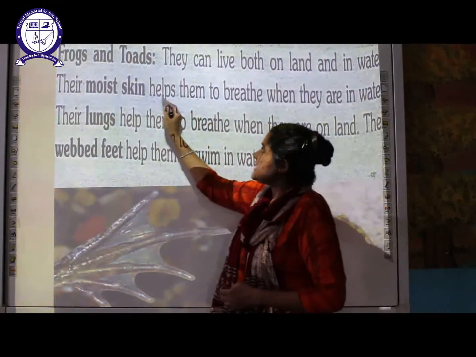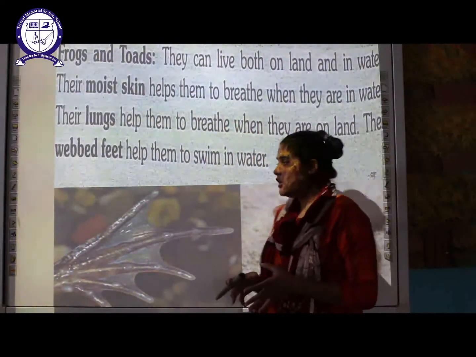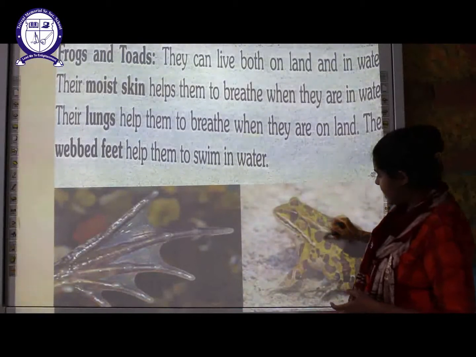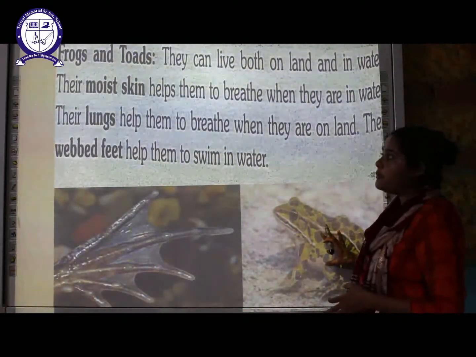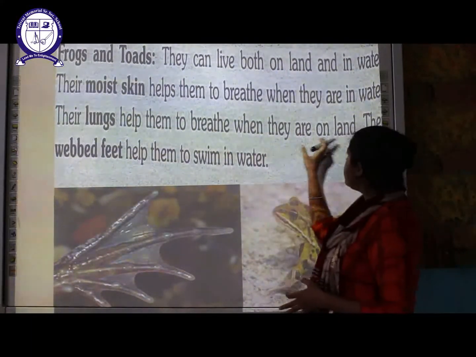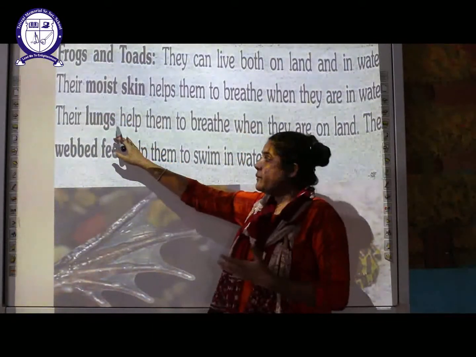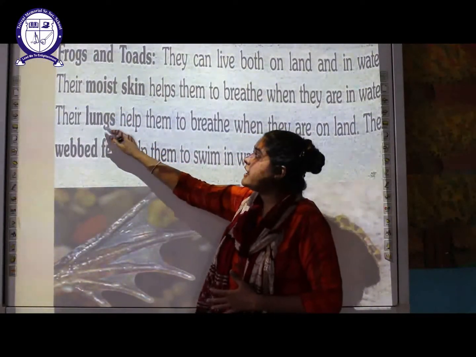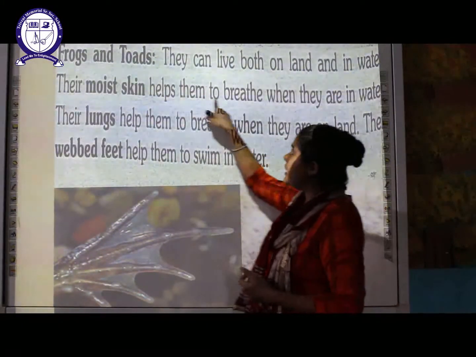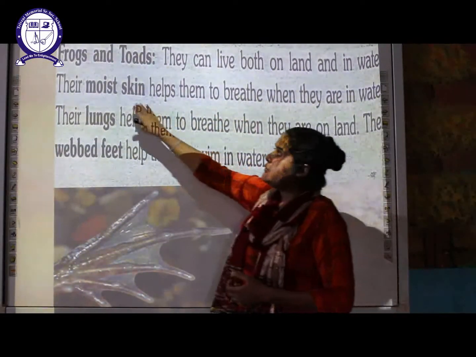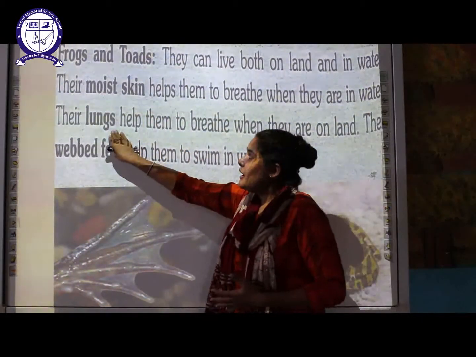Their moist skin helps them to breathe when they are in water. When they are living in the water, their whole body is covered with moist skin, which will help them to breathe. And when they live on the land, they have lungs, like we humans have lungs to breathe. Similarly, they have two modes of respiration. First, when they live in water, they breathe with their moist skin. When they live on the land, they breathe through their lungs.